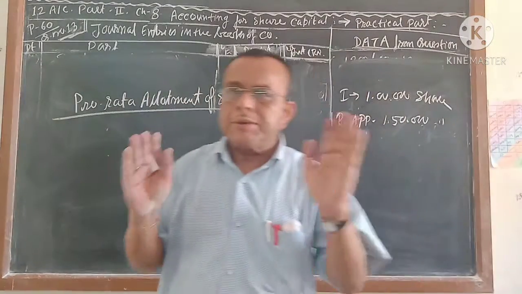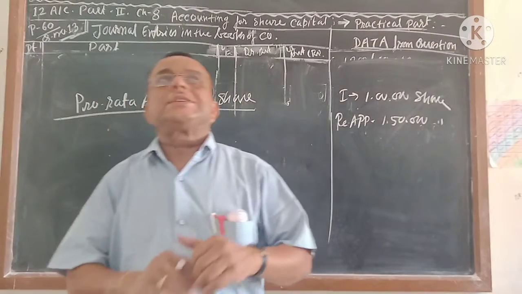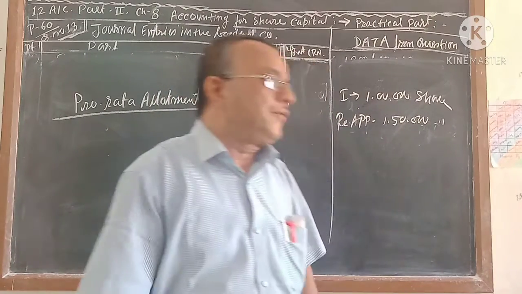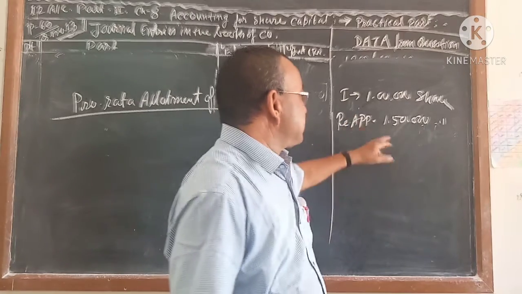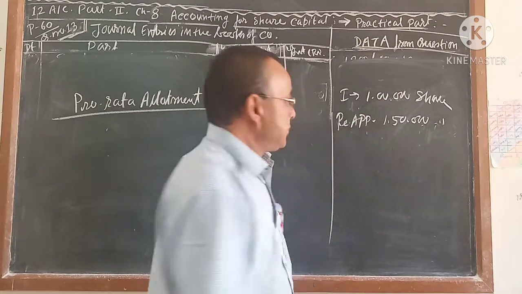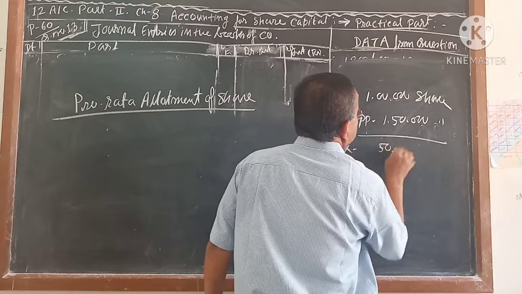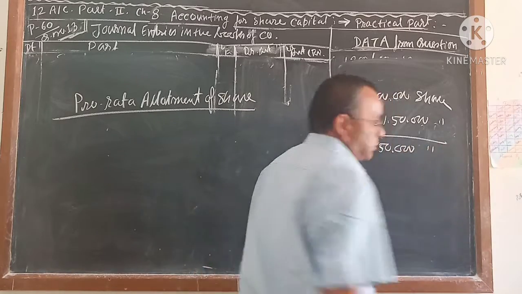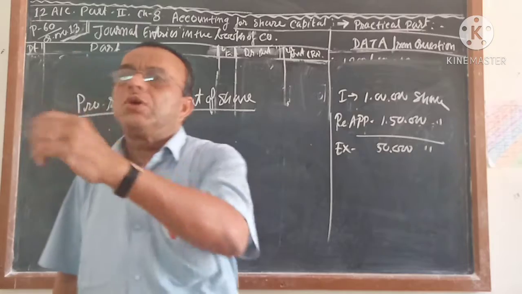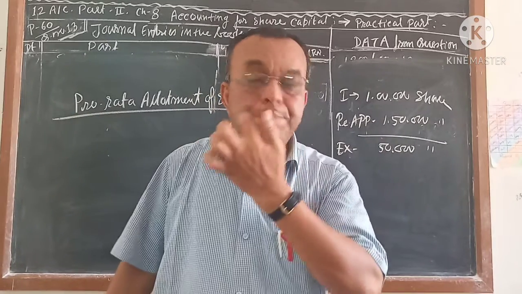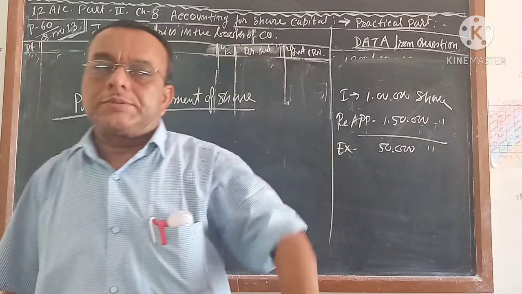When over subscription comes, at that time the company has the right to cancel or refund some excess applications. Excess application means how much? 50,000 shares. This is called excess. Excess application is coming 50,000 shares. So the company will cancel 50,000 shares if the company is getting over subscription.